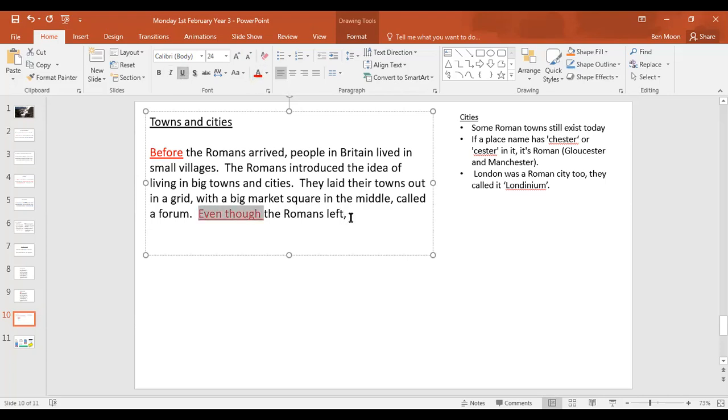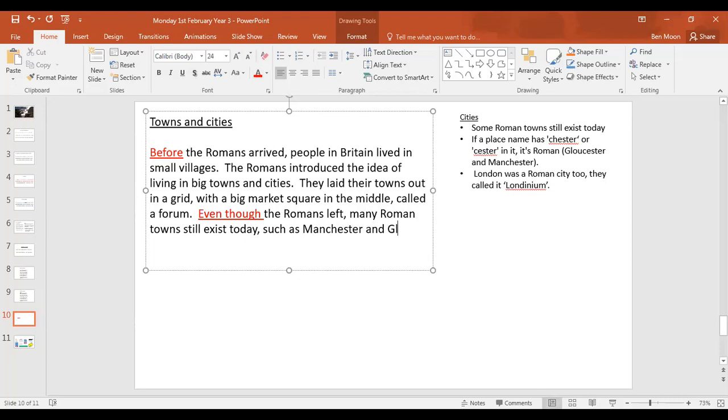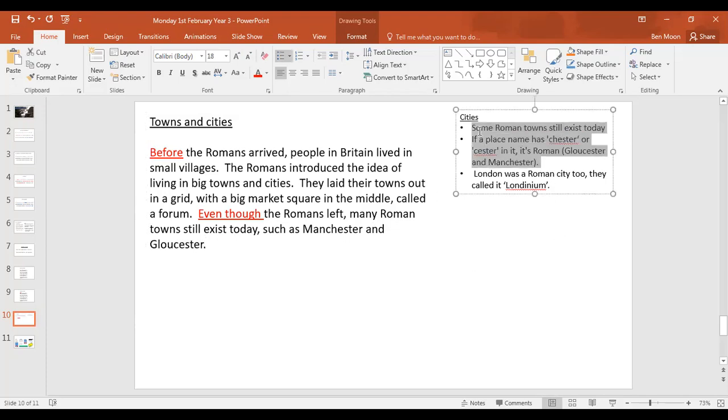Even though the Romans left, many Roman towns still exist today. I'm not going to put every single bit of my notes in. That's fine. I'm just going to put such as Manchester and Gloucester. Full stop. So I've done both of those notes.